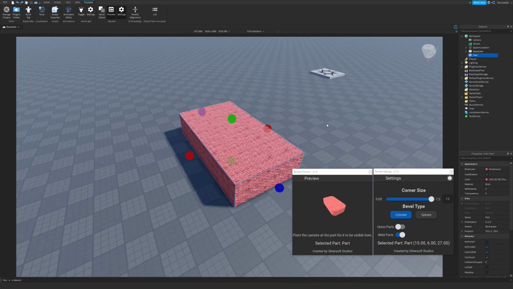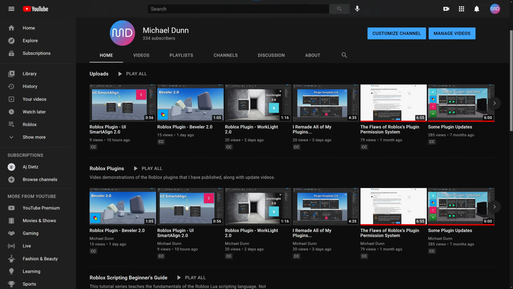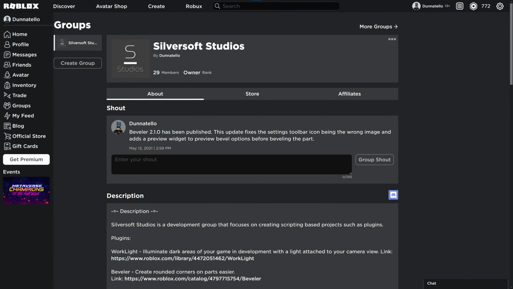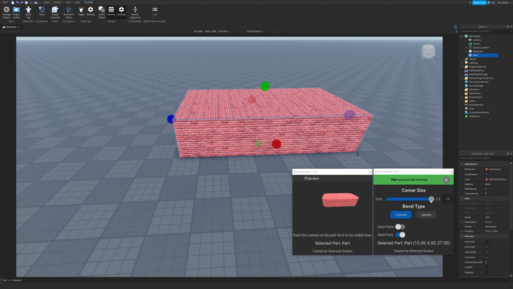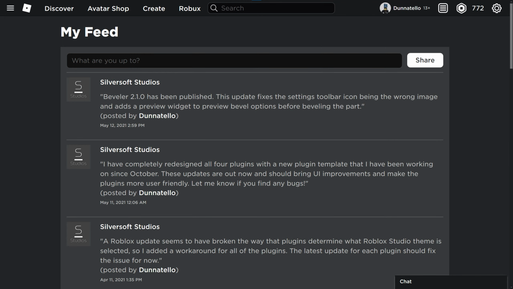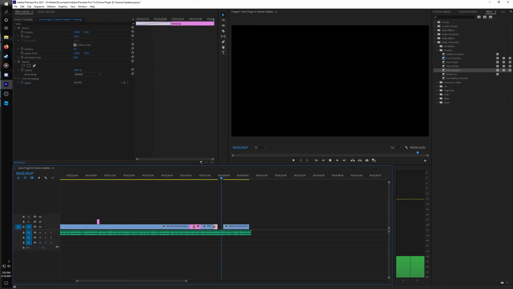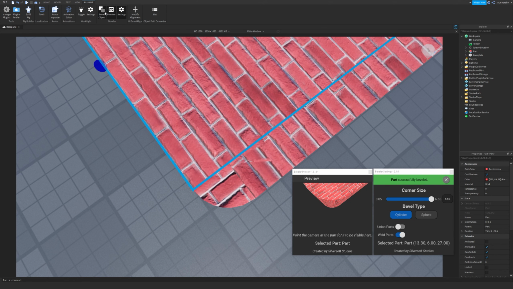My final topic to cover is about the Discord server. I've created a Discord server for both my YouTube channel as well as my Roblox group that I use to post my plugins under that name. This server will be a place for me to post updates about my plugins that might be easier to see than viewing the feed on the Roblox website or me having to create a YouTube video for each update. It should also be a good place for people to report bugs, suggest new ideas, and talk about the projects.